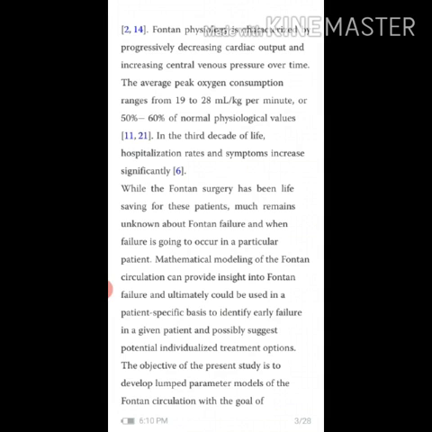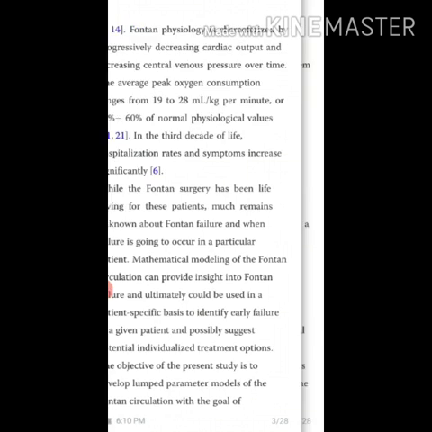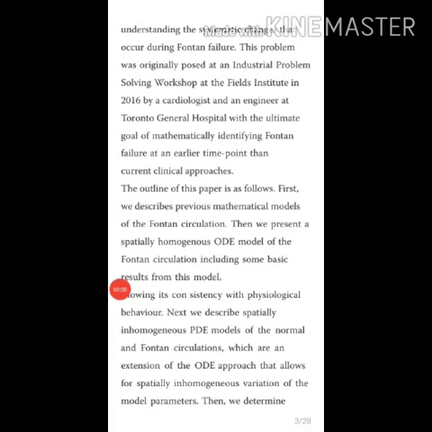The objective of the present study is to develop lumped parameter models of the Fontan circulation with the goal of predicting Fontan failure at an earlier time point than current clinical approaches.